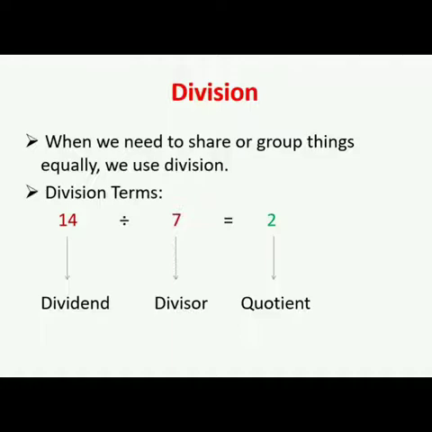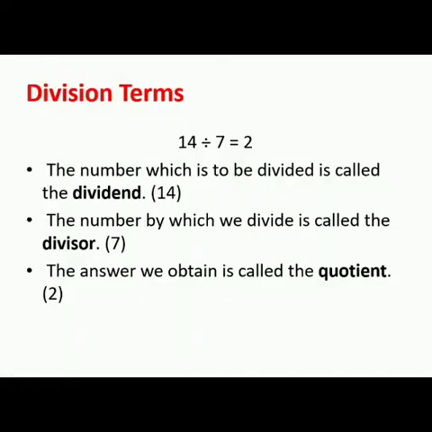14 divided by 7 is equal to 2, where 14 is our dividend, 7 is our divisor, and 2 is our quotient. The number which is to be divided is called the dividend. Here 14 is our dividend, as 14 is to be divided.